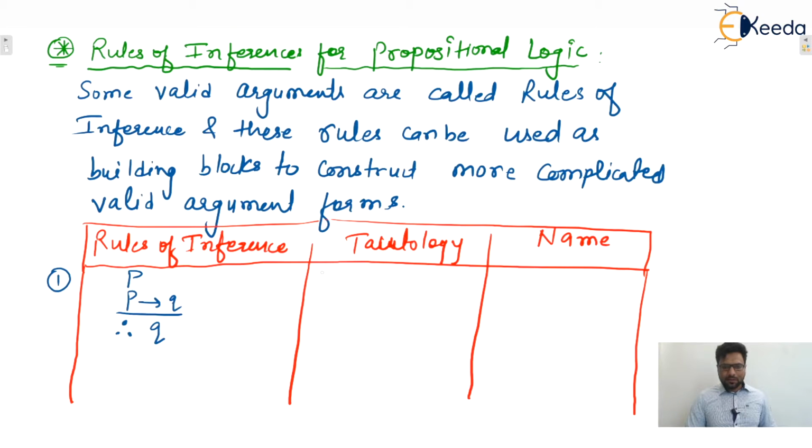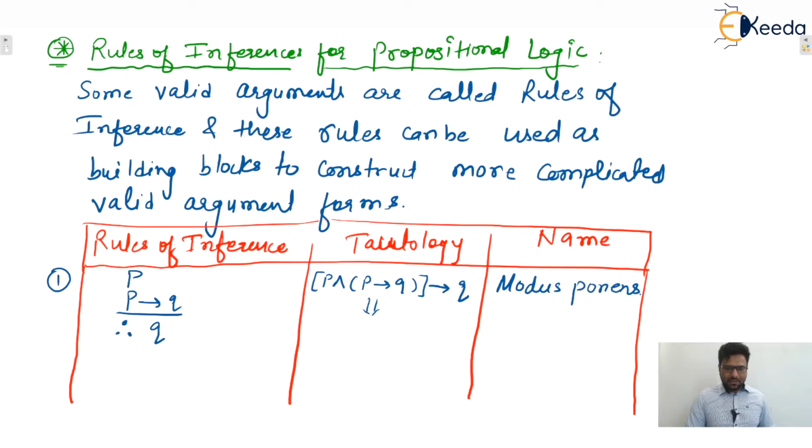Take the conjunction of all the premises, conjunction meaning the AND operation, and the whole implies Q. You can verify that this is a tautology. The name of this rule of inference is modus ponens.